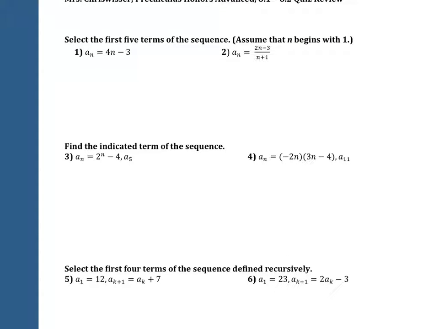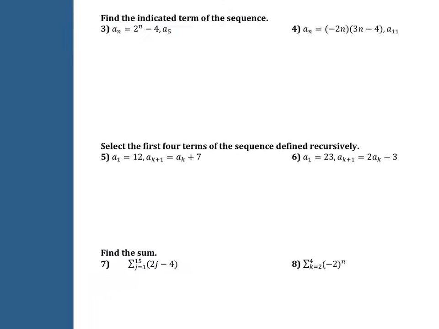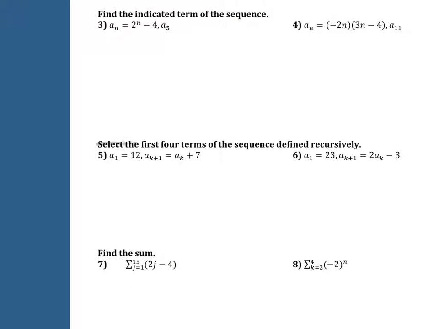3 and 4 were where you were finding a specific term like a sub 5 or a sub 11. You're just plugging those numbers in. Again, just be careful, don't make silly mistakes on that stuff. 5 and 6 should say find, not select. Find